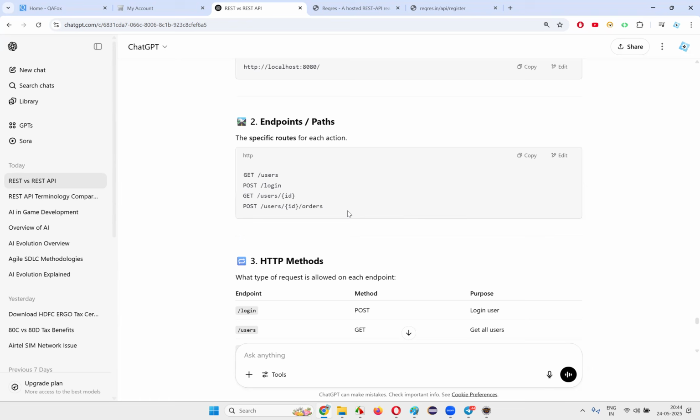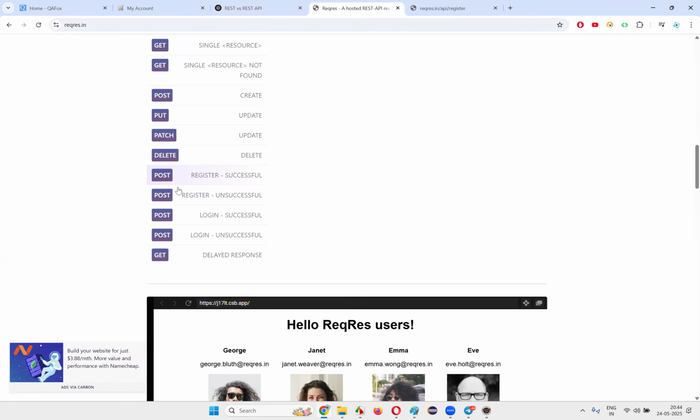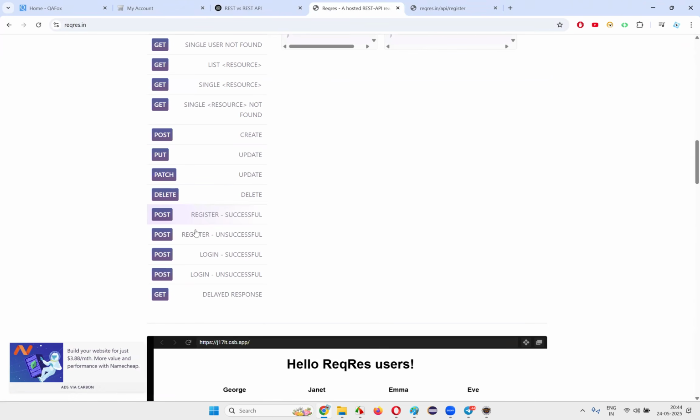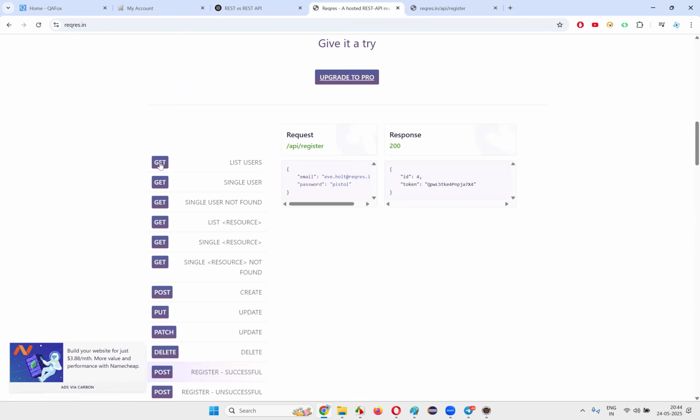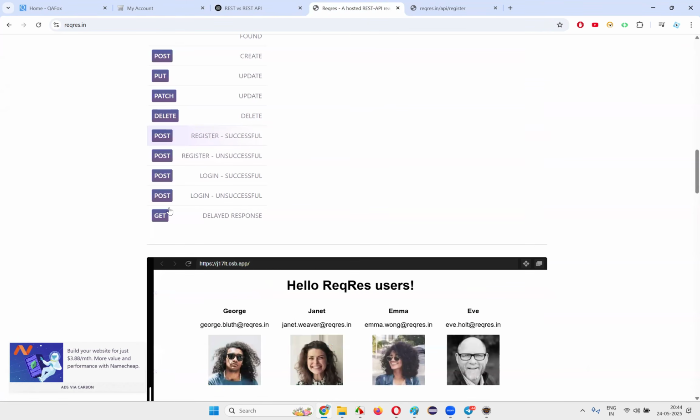Then HTTP methods will be there. What is the method here in this case? In this example, what is the method we have? In this example, the POST method is there. Different methods are there. You see, for this, the GET method is there, and other things: PUT is there, POST is there, PATCH is there, DELETE is there. Different types of methods are there.